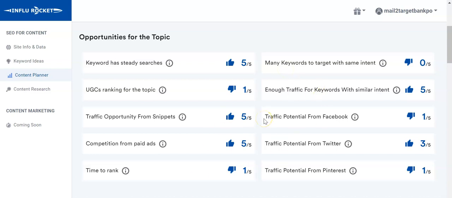I'll get into each of these. And if you want details on these, you also have this information snippets that talks about what this particular metric is talking about.